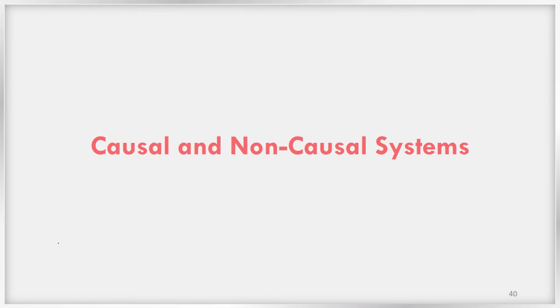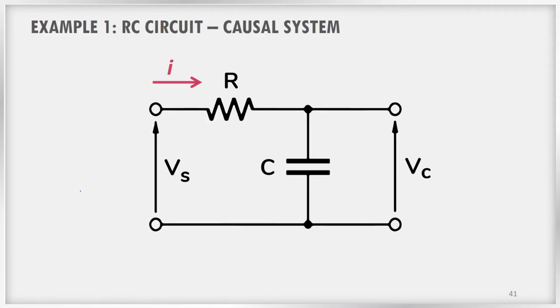Now let us go into the video and deeply understand what causal systems and non-causal systems are. Causal and non-causal systems. Consider an RC circuit. Here we have a resistor and a capacitor. We have given a voltage across the terminals and we are taking an output across the capacitor.